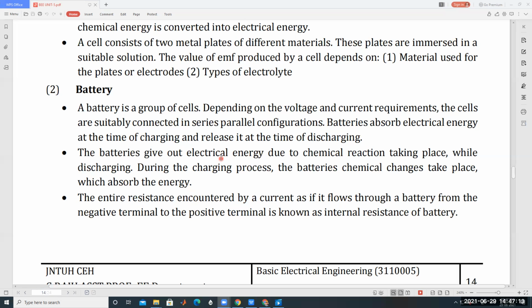During the charging process, chemical changes take place in the battery, which absorb the energy.